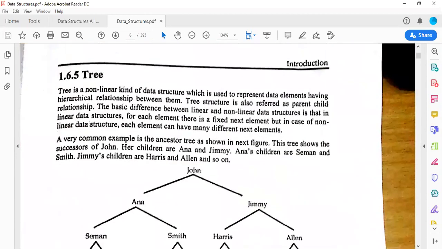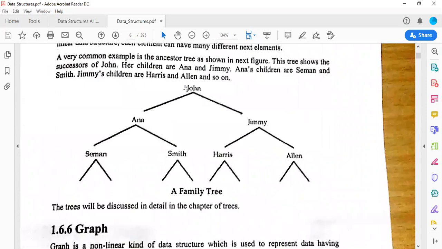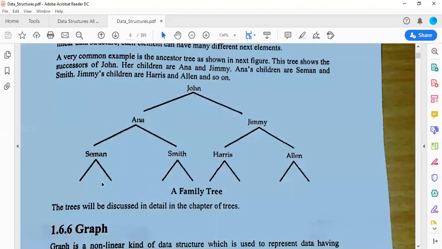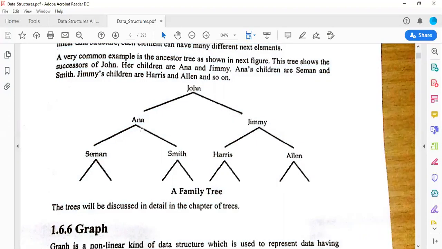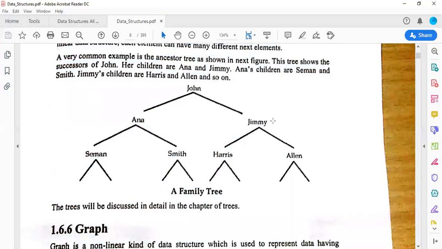Then we have tree. It is a non-linear kind of data structure basically. So see this: John, Anna, Jimmy, Simon, Smith, Harris and Allen. These are the nodes of the tree. John has 2 children, Anna and Jimmy. Then Anna has 2 children, Simon and Smith. Simon does not have any subnode or children. Jimmy has Harris and Allen.